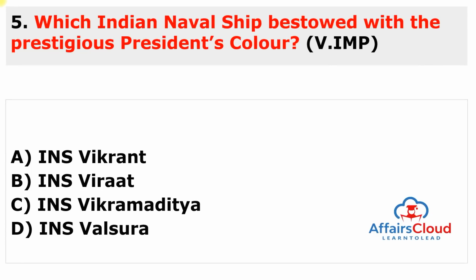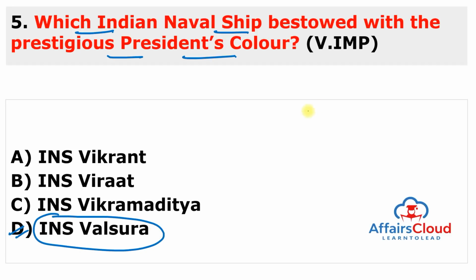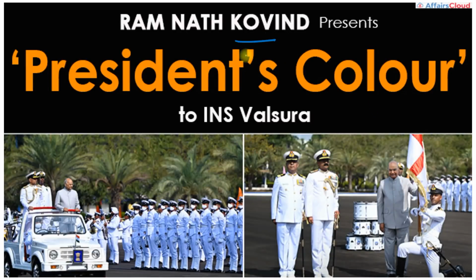Moving to next question. Which Indian naval ship bestowed with the prestigious President color? Answer of this question is very simple. D is the answer, INS Valsura. So the President of India, Ramnath Kovindji, bestowed the India's naval ship Valsura with the prestigious President color at the ceremony which was held in Jamnagar in Gujarat. So you can see here, Ramnath Kovind presents President color to INS Valsura.